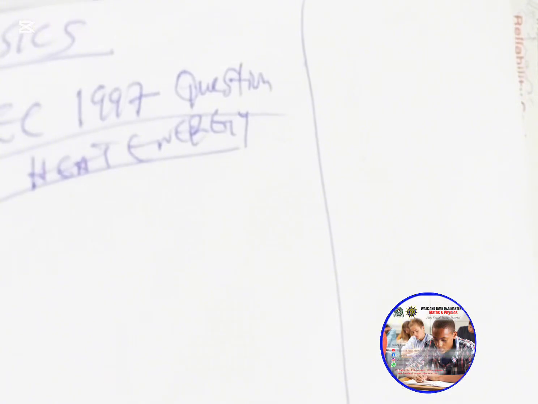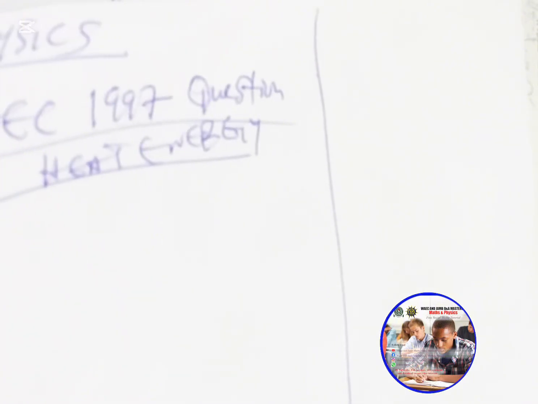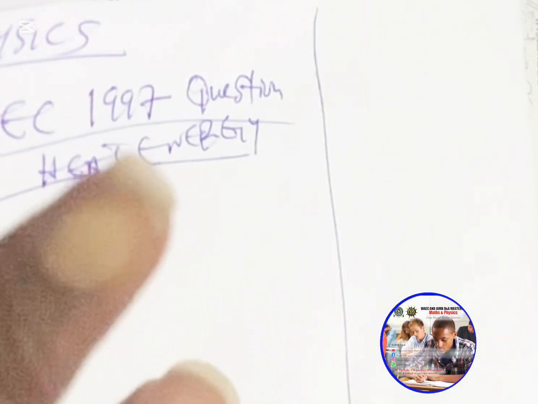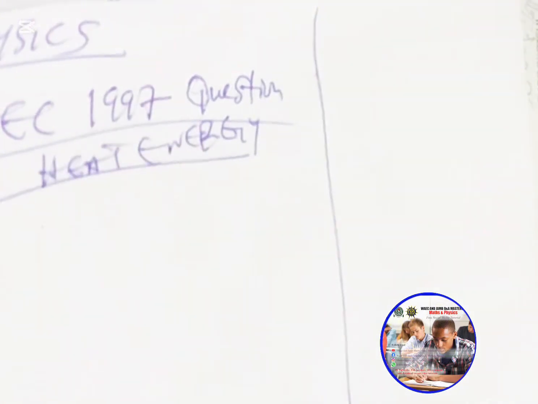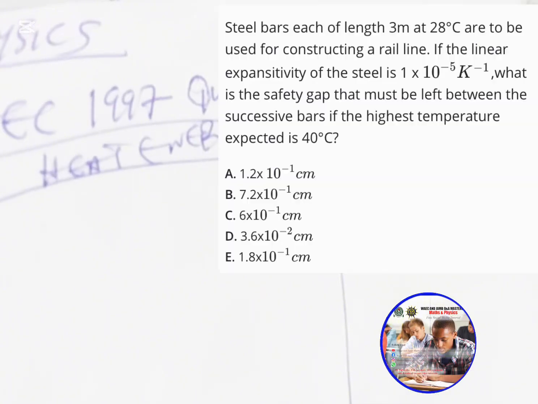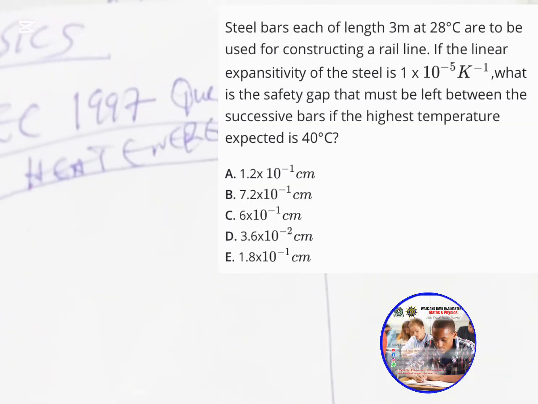All right, the next question is WAEC 1997 on heat energy, and this question is on linear expansivity. The first question was on heat capacity, specific heat capacity. The second question we solved today was on cubic expansivity. This time around it is on linear expansivity. So 60 bars, each of 3 meter length at 28 degrees Celsius, are to be used for constructing a rail line. If the linear expansivity of the steel is 1 times 10 raised to power minus 5 per Kelvin, what is the safety gap that must be left between the successive bars if the highest temperature expected is 40 degrees? This is actually a very simple and straightforward question.